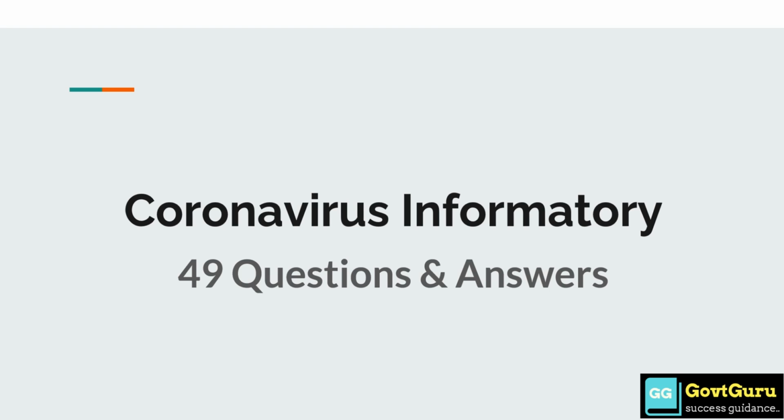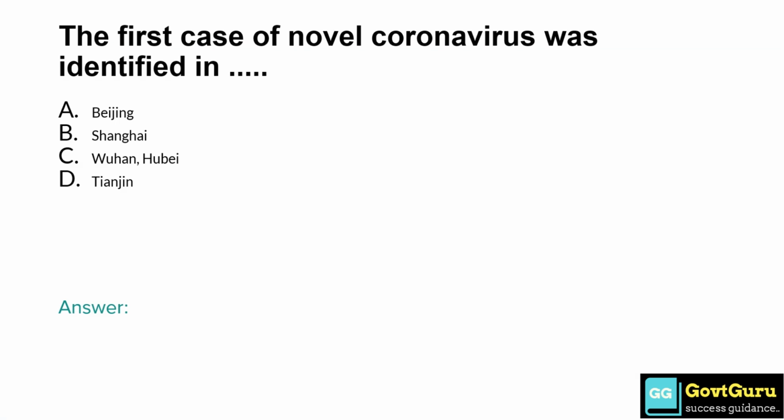In this video, we will go through the 49 important questions and answers based on the coronavirus disease. So let's start. The first case of novel coronavirus was identified in option A Beijing, option B Shanghai, option C Wuhan Hubei, option D Tianjin. So the answer is option C Wuhan Hubei.